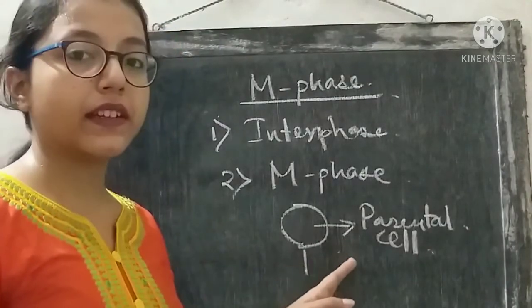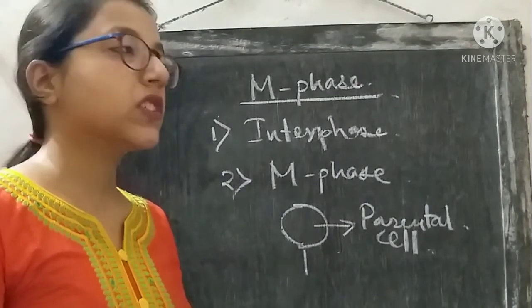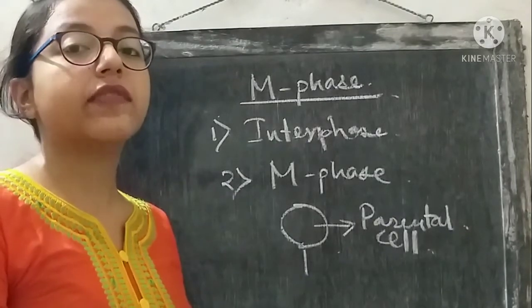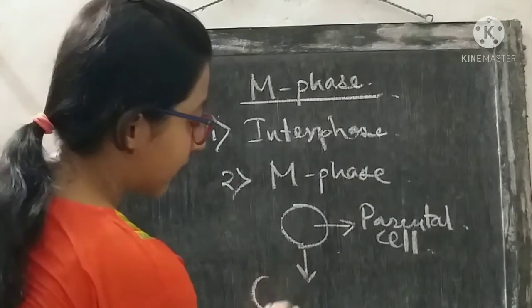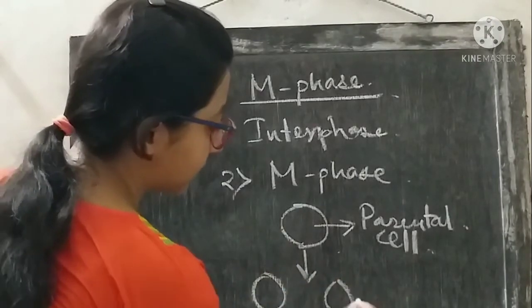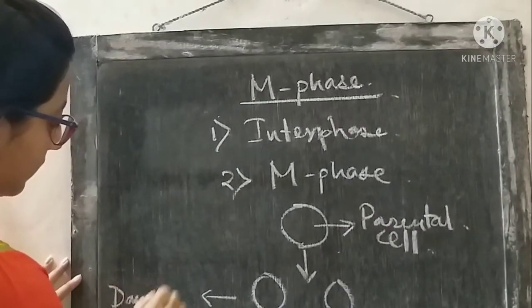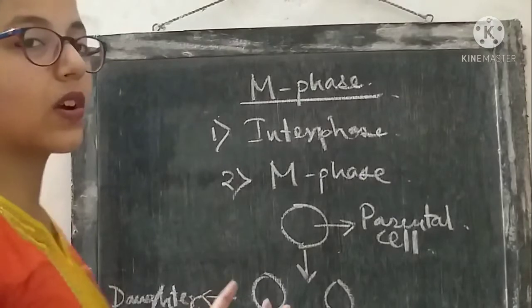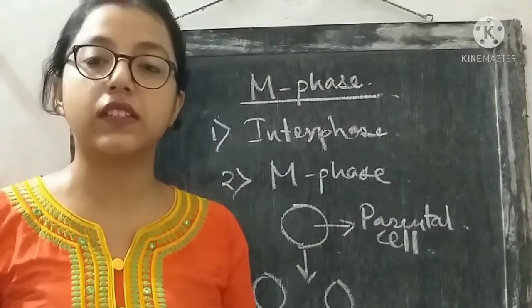So this is the parental cell, and it will divide into two daughter cells, among which the cellular constituents will be equally distributed. So these daughter cells will get equal amounts of the constituents that were present in the parental cell.